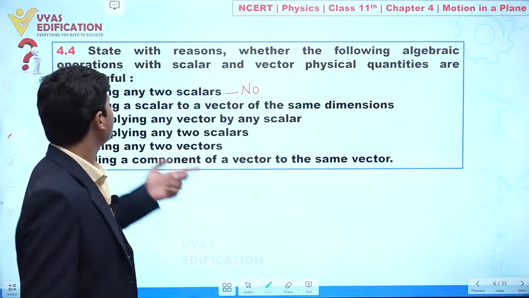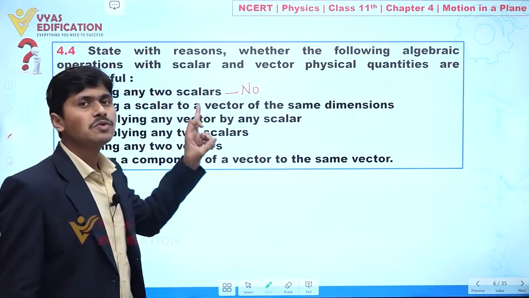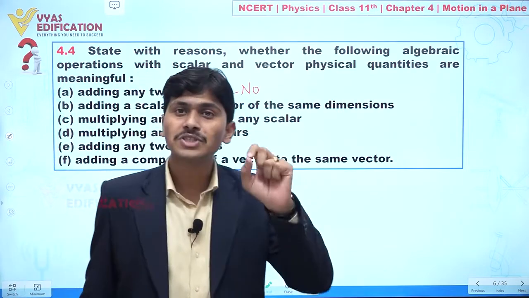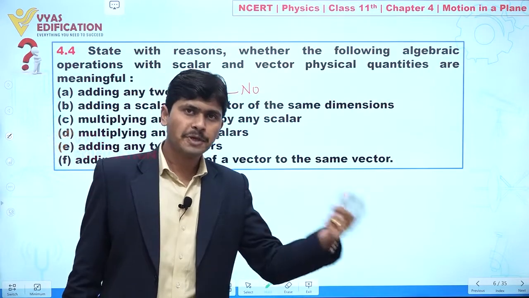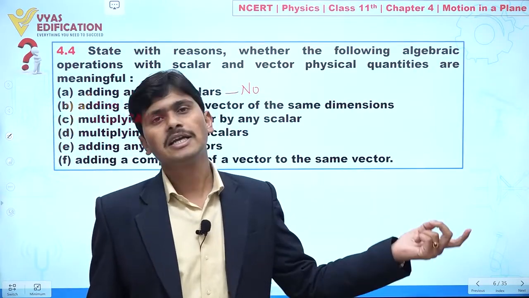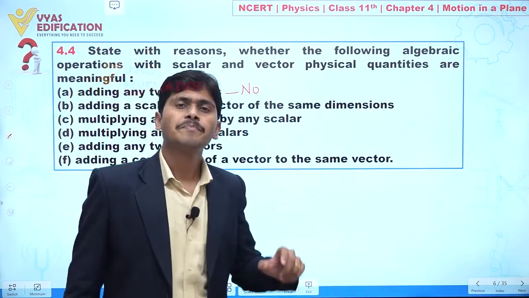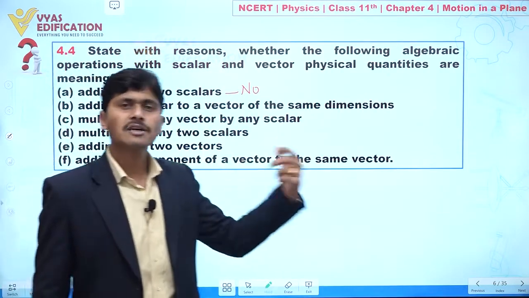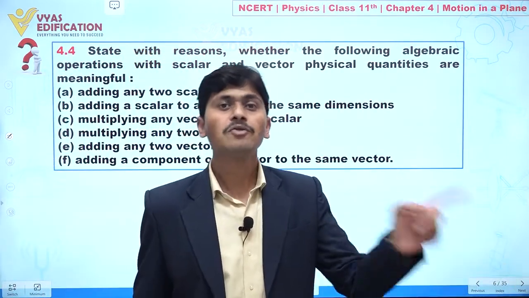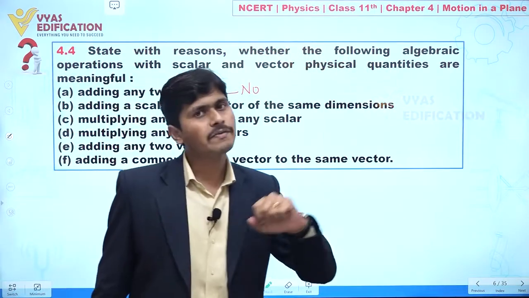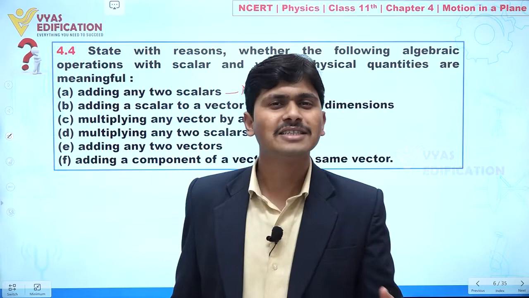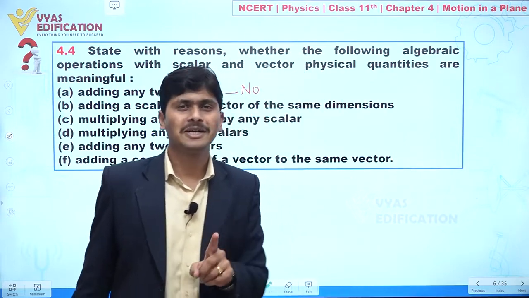In place of it, we can say adding any two scalars that have the same physical quantity. Clear? If you are comparing speed, you can compare speed with speed. Let's suppose a car is going with a speed of 60 km per hour, another one is going with 40 km per hour. Now you can compare. Clear? Let's suppose a car covers a distance of 35 km, another car covers a distance of 60 km. Now you can compare. Clear?